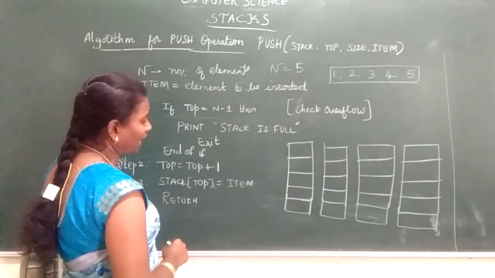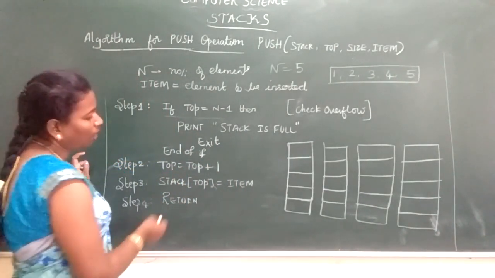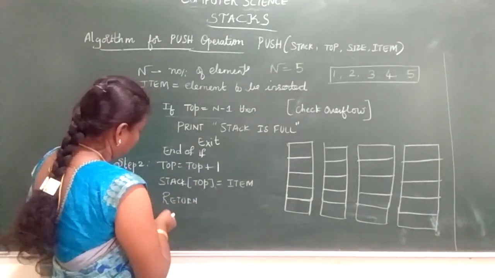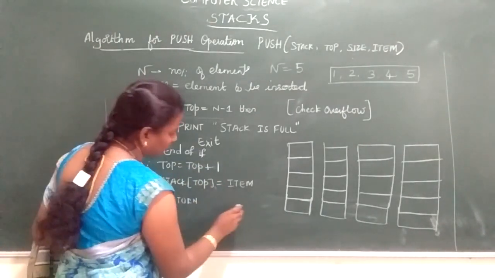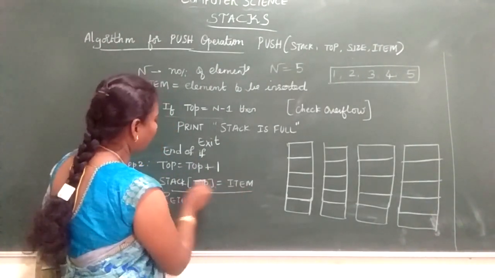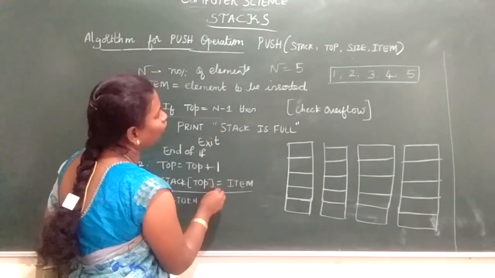So first the stack will be pointing to null. Now top will become, suppose it is pointing to null, you are incrementing. Before that the stack is null. Now you want to insert the item into the stack. So I am giving the item to the stack top.